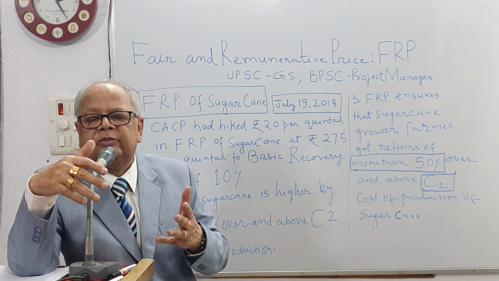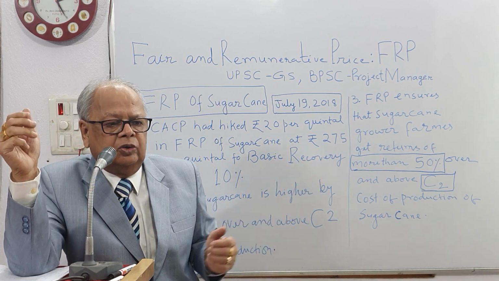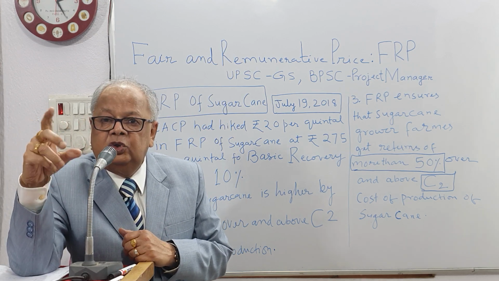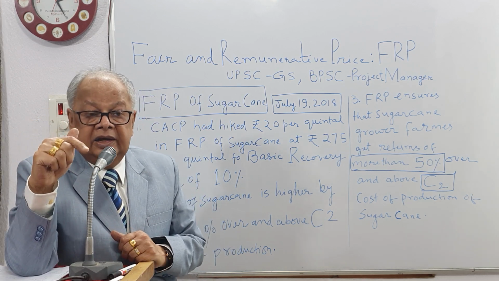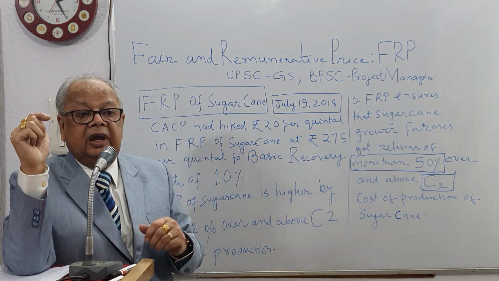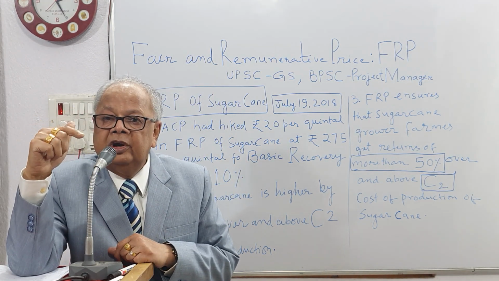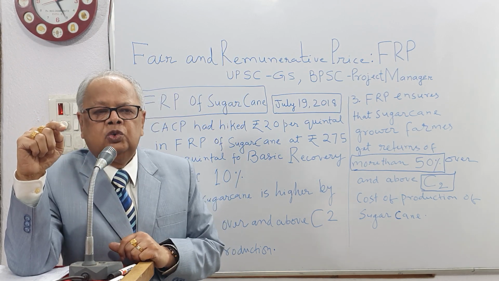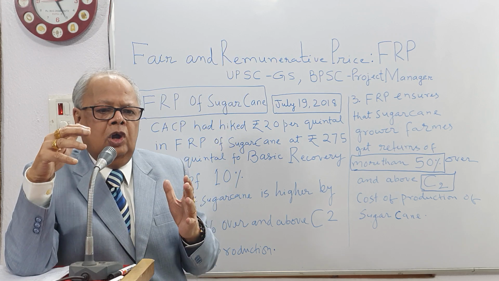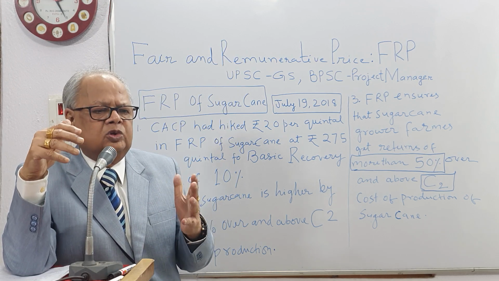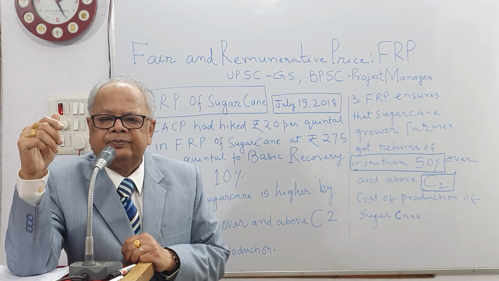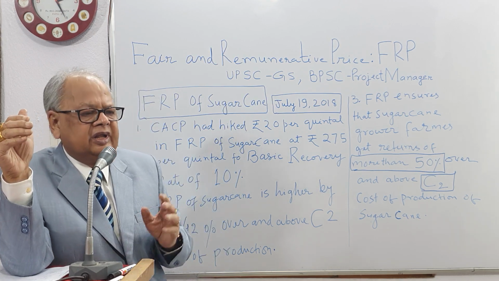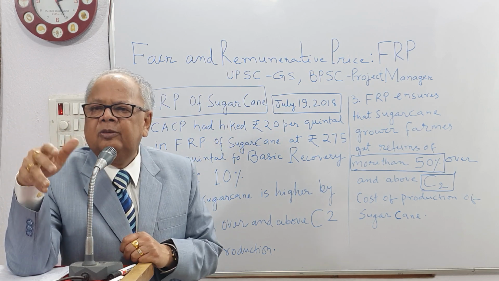Farmers also use, if they have a large farm of sugarcane growing, hired labor. Then the payment to hired labor will be added to A2. So A2 is all expenses paid out by farmers. A2 plus FL means there is addition of imputed value of the family labor.